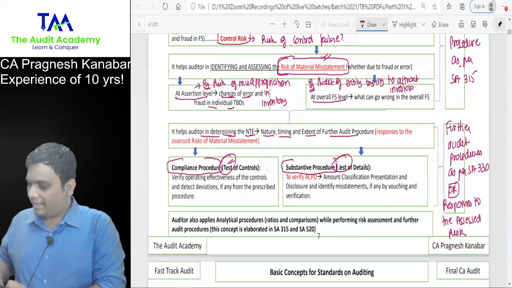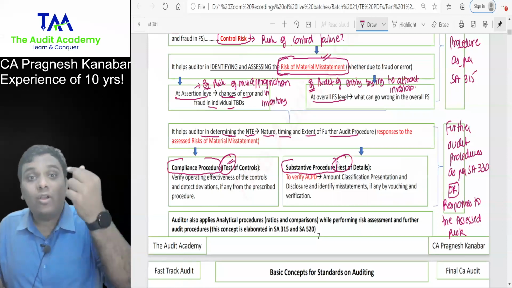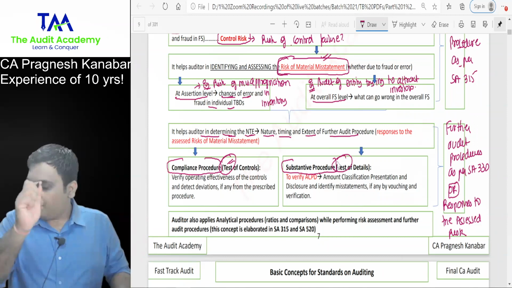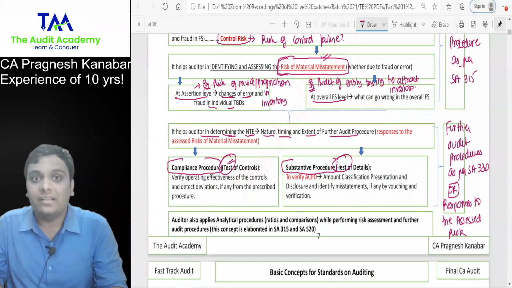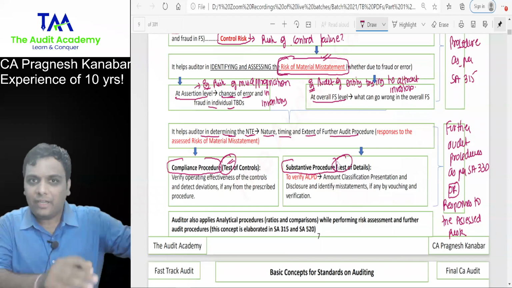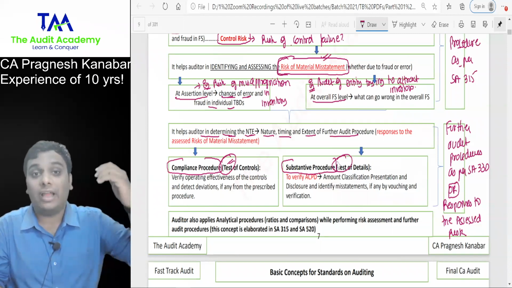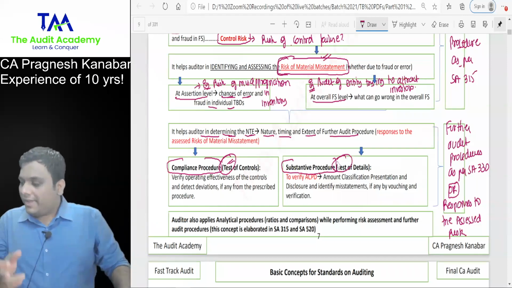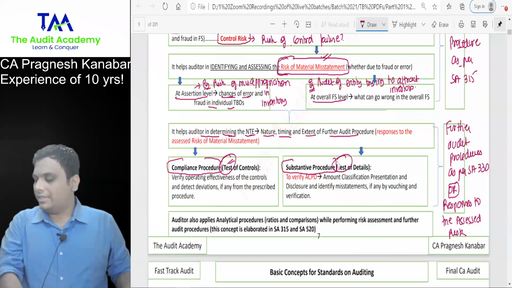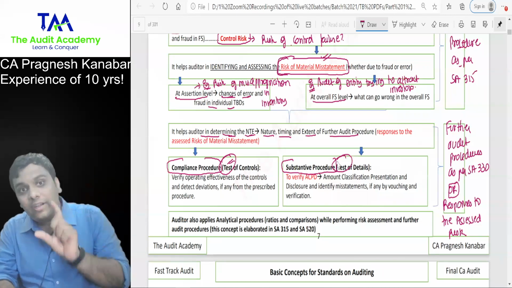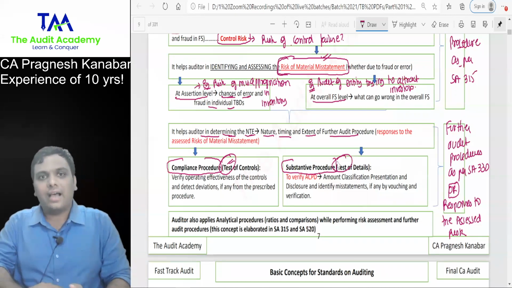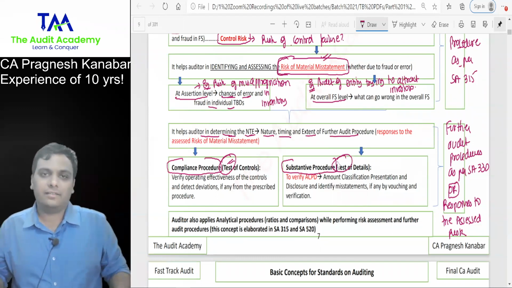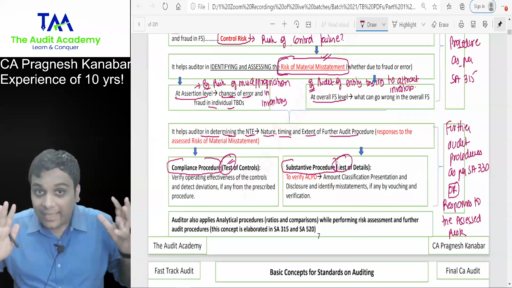All right. Students are not recognizing the question. In the last line of the question, if they are asking you to understand a particular item, that means they are asking you to write the risk assessment procedures of that SA. Whereas in the last line of the question, if they are asking you to obtain audit evidence, then they are asking you to write further audit procedures of that SA. Are you with me? Yes or no, sir?